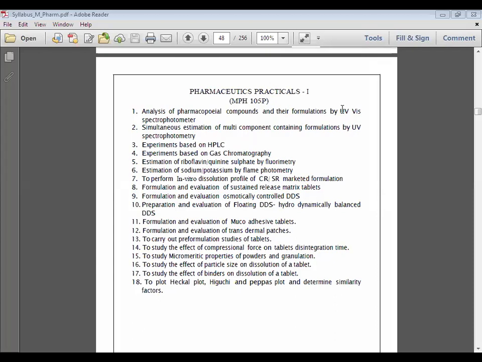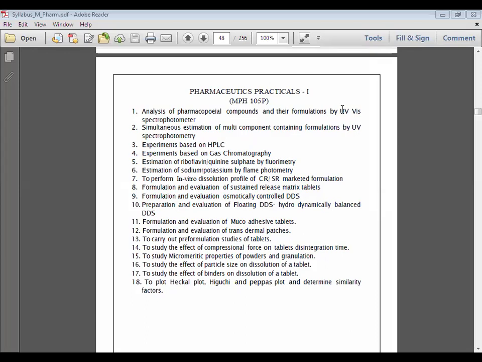When we see this practical syllabus, starting from number 1 to 6, they are related to your analytical practicals, meaning detection of components using UV visible spectrophotometer, simultaneous estimation, then determination of components using HPLC, gas chromatography, flame photometry, and fluorimetry.